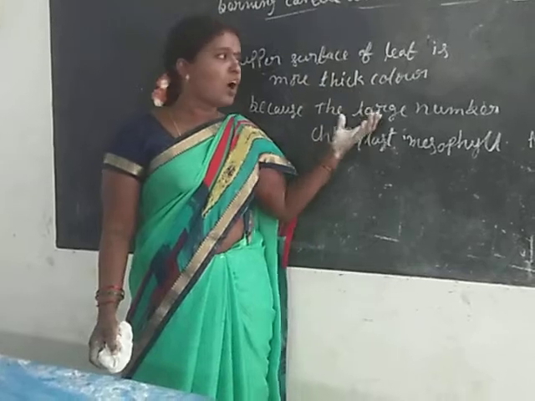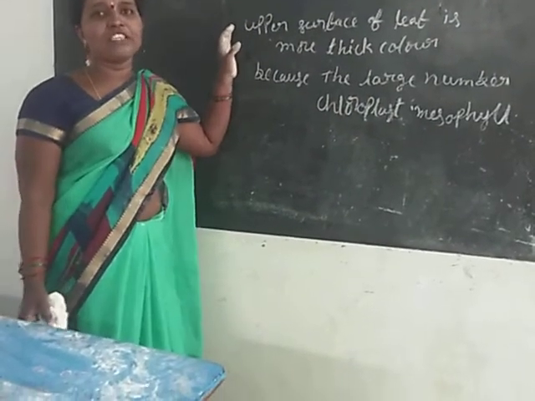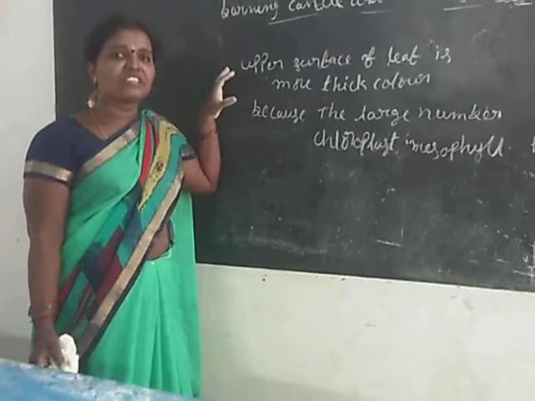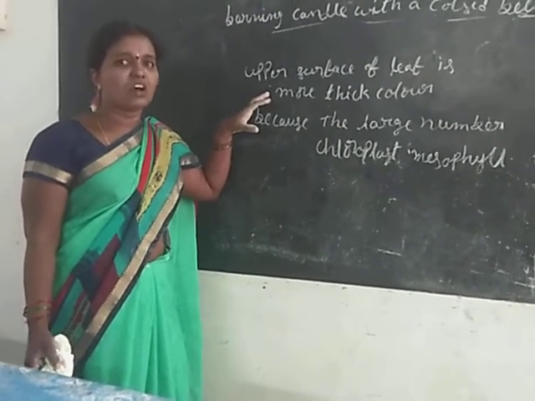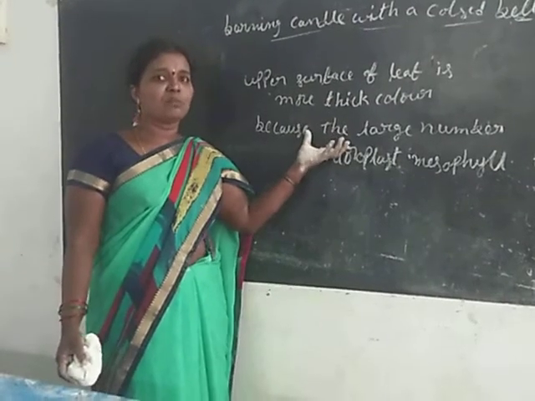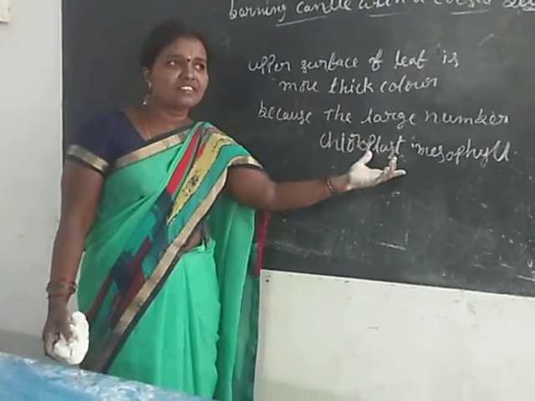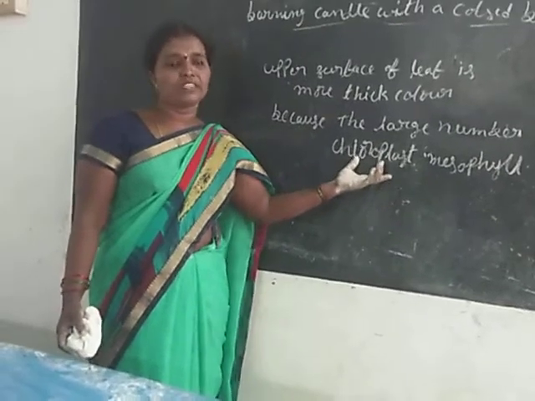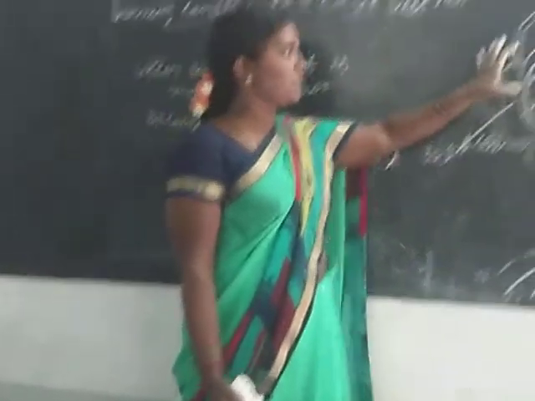Where is chlorophyll present? Chlorophyll is present in the leaves, and the upper surface of the leaf is a more thick green color. A large number of chloroplasts are present in the mesophyll tissues. That's why the upper surface of the leaf is a thick color, and the lower surface of the leaf is a thin color. Also, where are stomata present? Before class we have discussed that.